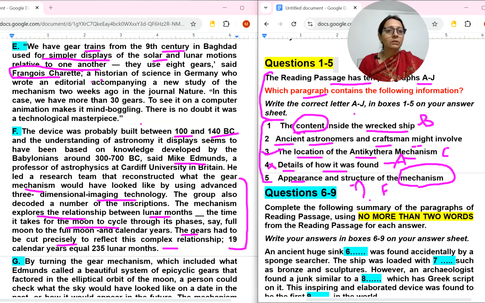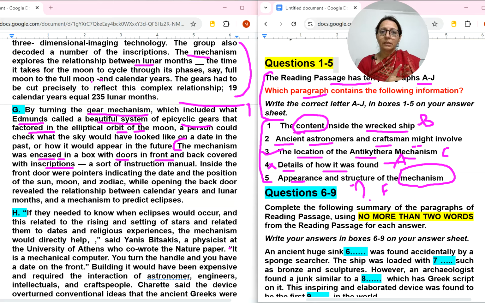Mechanism was encased in a box with doors in front and back covered with inscriptions. See this. Now they are describing how it looked like. It was encased, means it was put in a box with doors in front and back covered with inscriptions, some written things, a sort of instruction manual. Inside the front door were pointers. So definitely they are talking about appearance and structure of the mechanism. So here it is structure and here it is mechanism they have started talking about. So it will come with G number, not F number. Why I have changed it, because here it is given clearly how it looked like, means appearance.